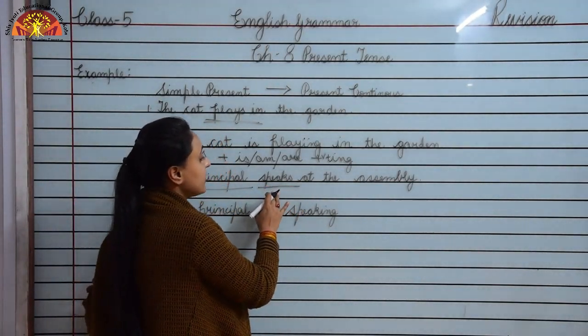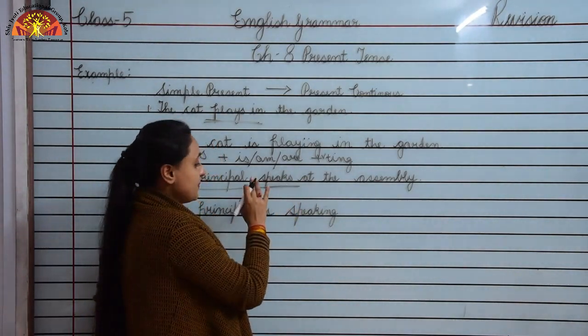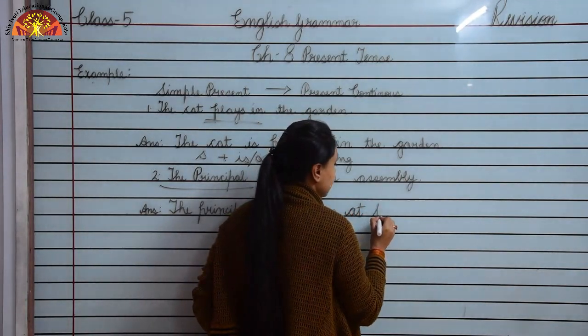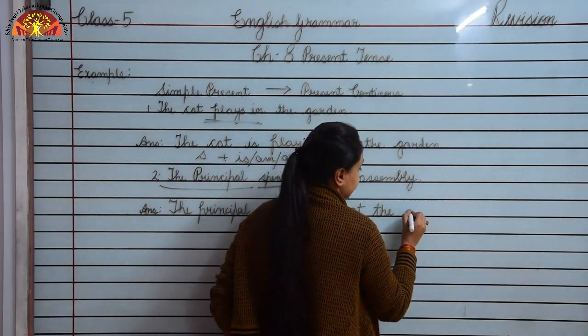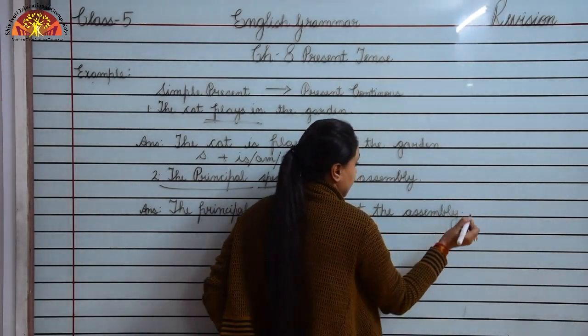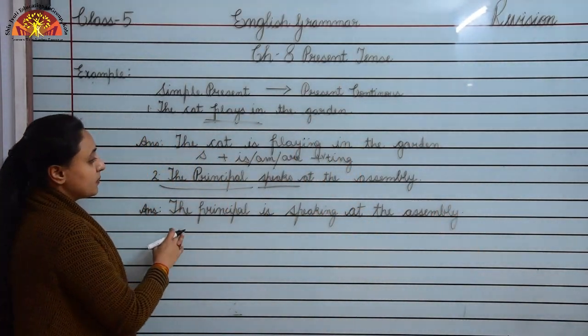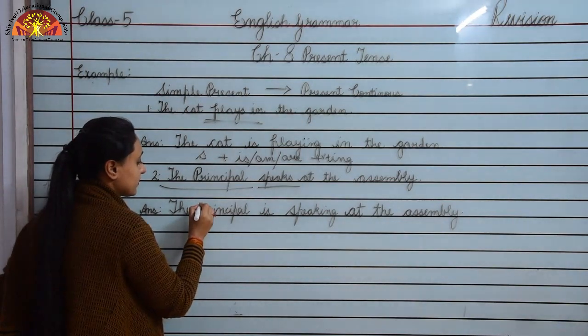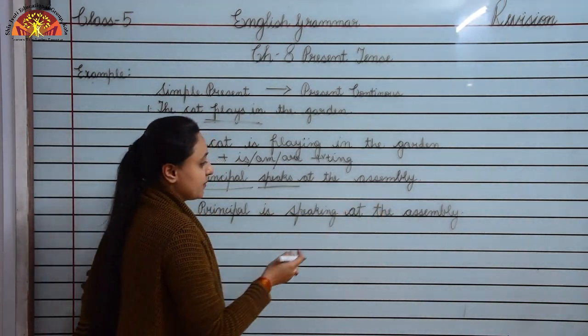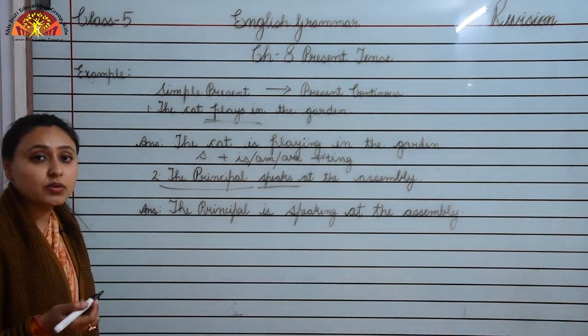So we add ing to the verb, it will become speaking. Then rest of the sentence, at the assembly. The principal is speaking at the assembly. Okay. So children, I hope this is clear to you.